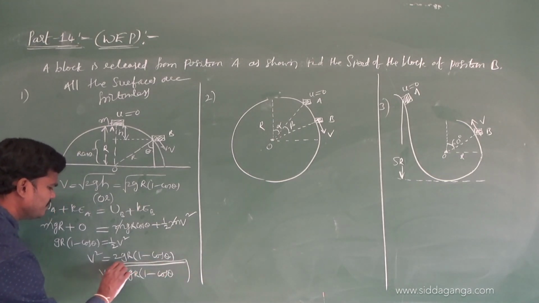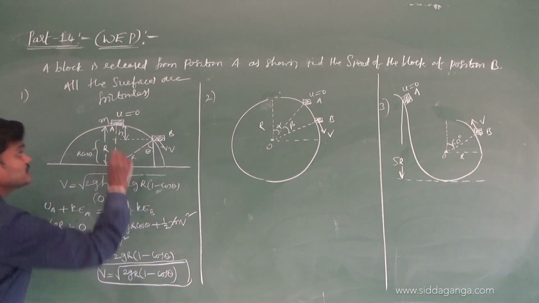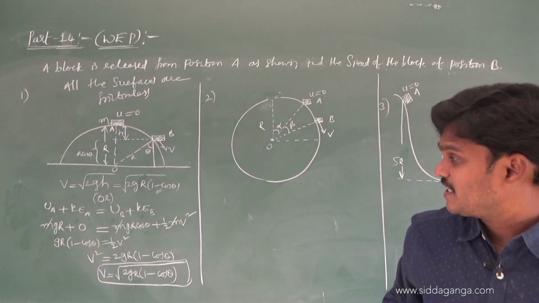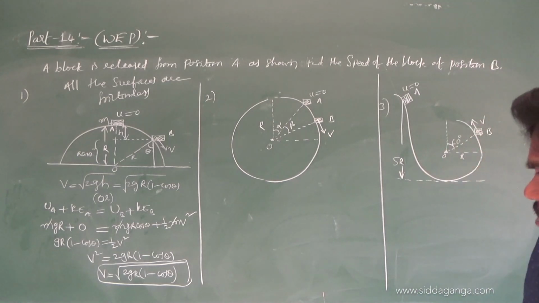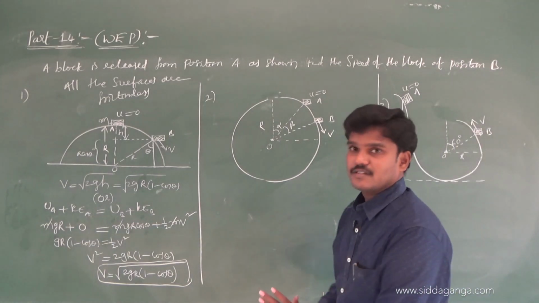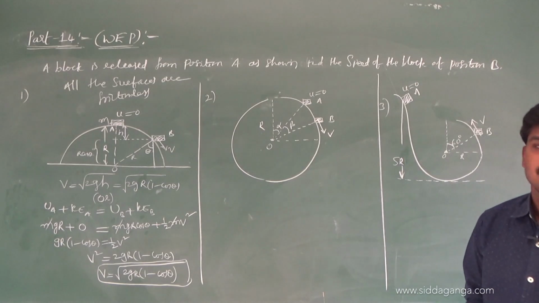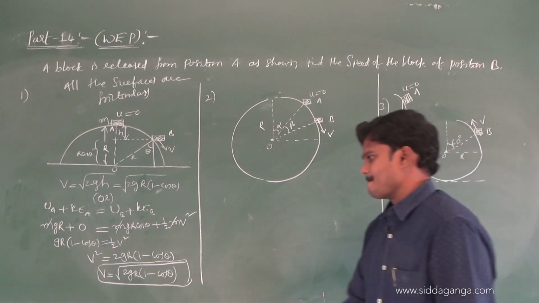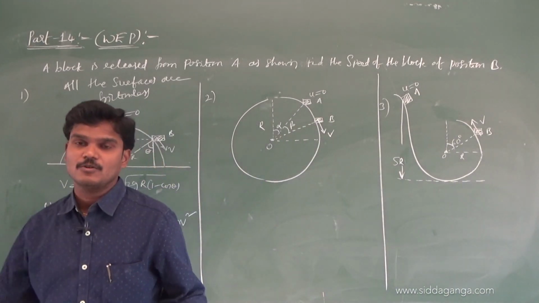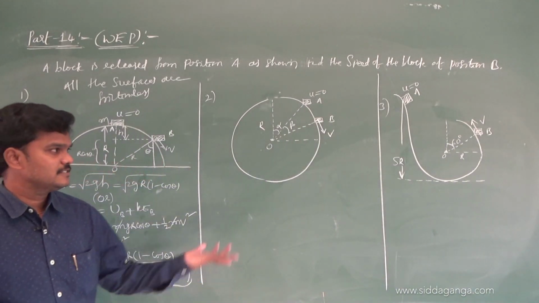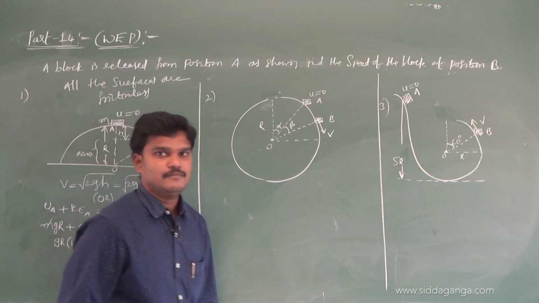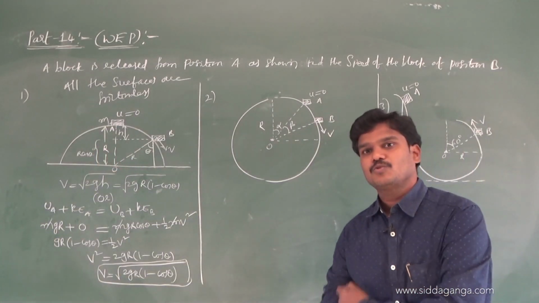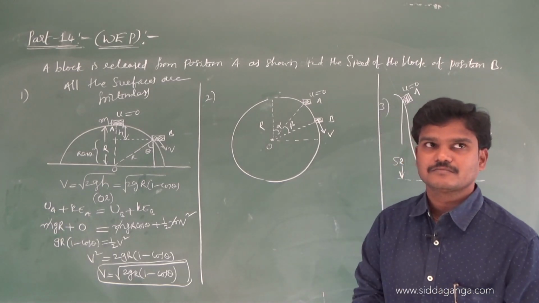Earlier we got a different answer, because it started with u equal to some v naught. Now how much am I getting? V is equal to root of 2gr into 1 minus cos theta. Follow the same concept for 2 and 3. If you solve these 2 and 3, I will go for the next question. Otherwise, I may stop here only. If you want to cover these problems, next I will start one more question, some cylindrical questions.